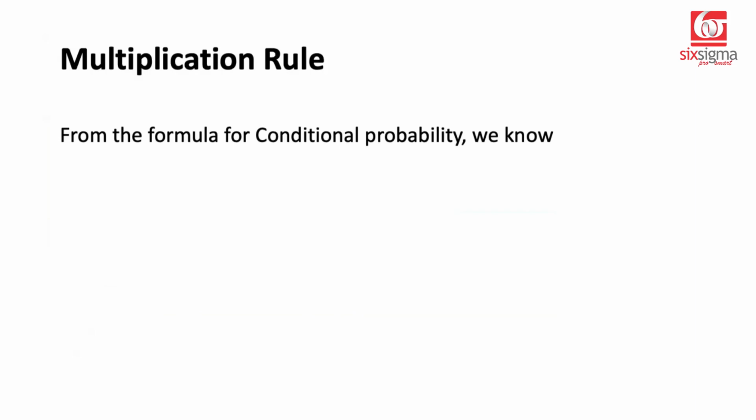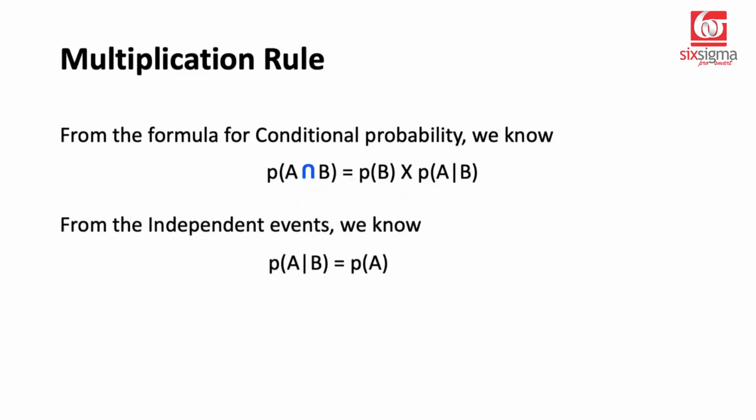From the conditional probability equation, we know that probability of A given B is probability of A intersection B divided by the probability of B. So we have just rearranged the expression of conditional probabilities to write it in this form. If we divide the left-hand side with probability of B, it will be the same as the formula of probability of A given B. And from the property of independence of events, we understand that probability of A given B is the probability of A.